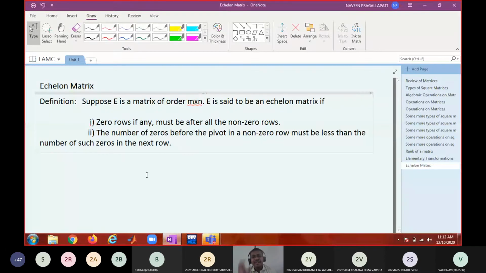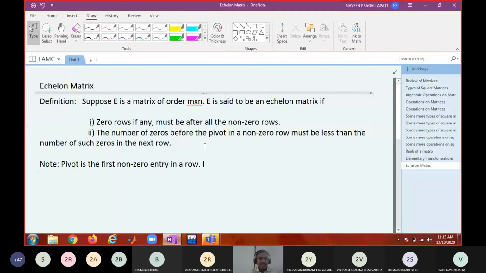Pivot is nothing but the first non-zero entry in a row. The first non-zero entry in a row is said to be the pivot. I'll write it as a note.